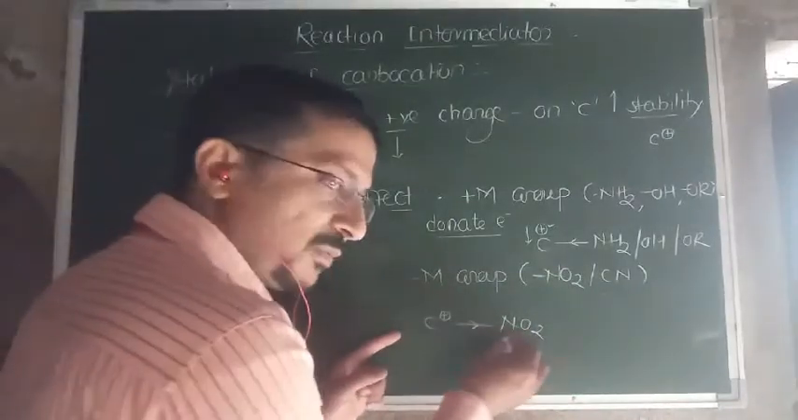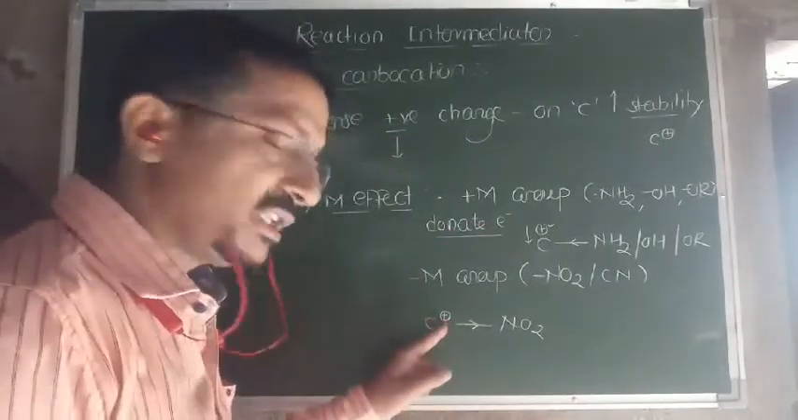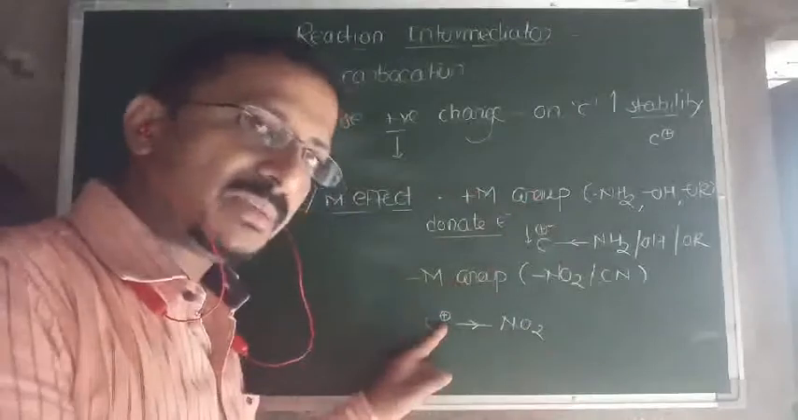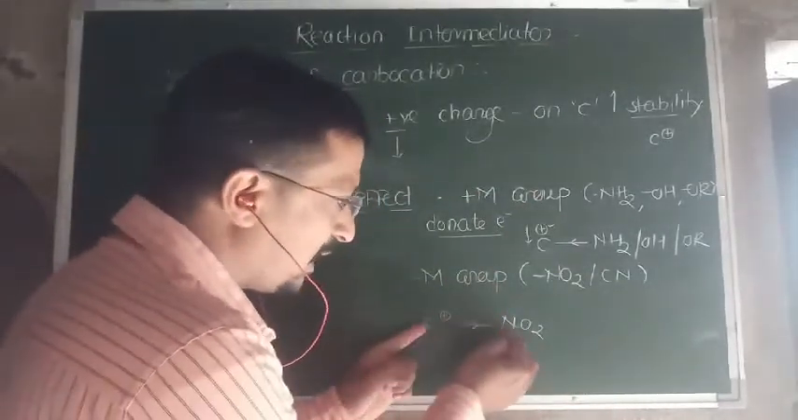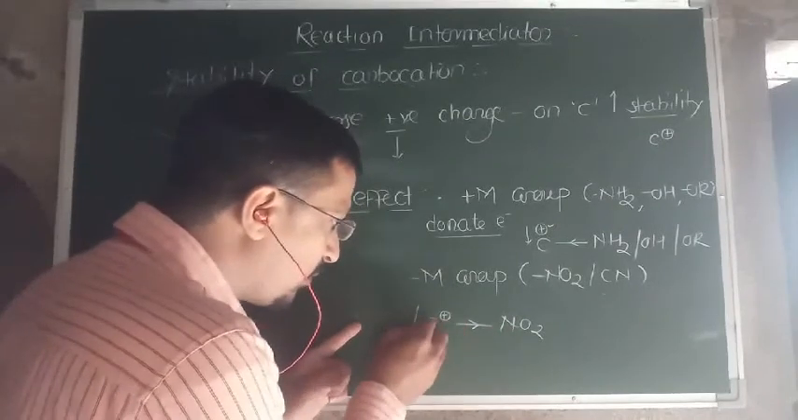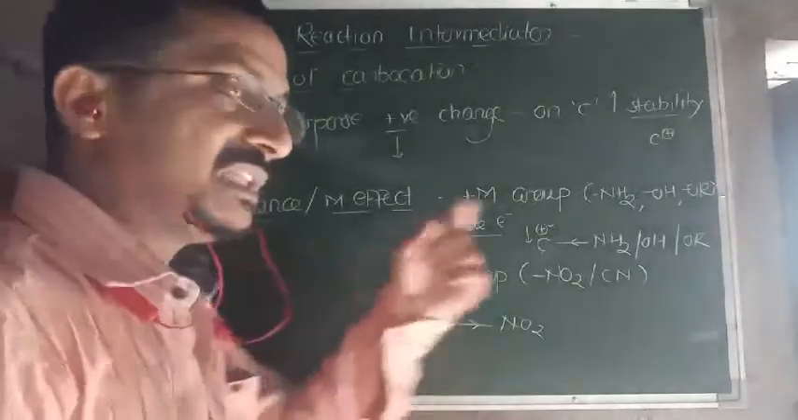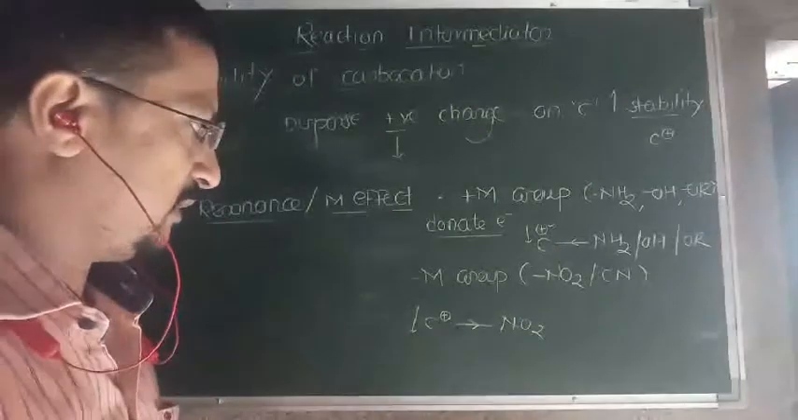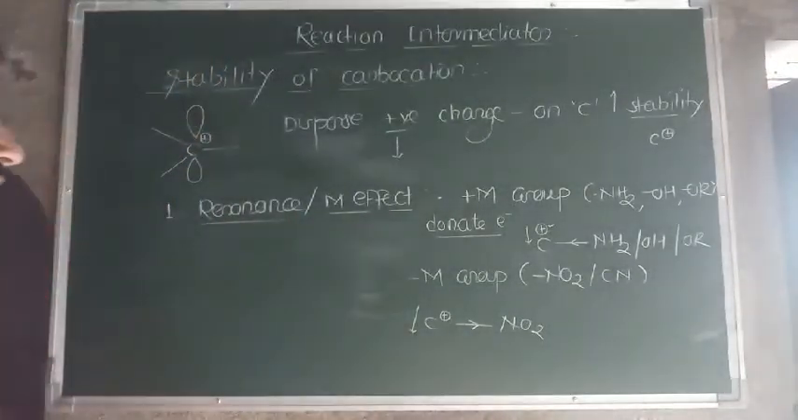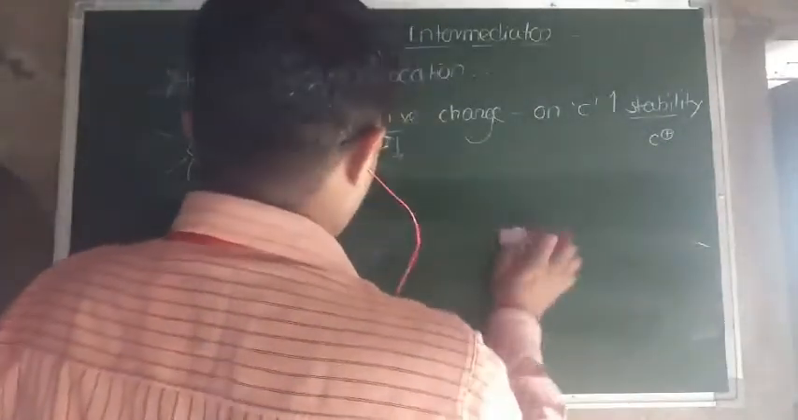So as it withdraws the electron from carbon, the carbon in the carbocation is initially positively charged, already electron deficient. By withdrawing the electrons between carbon and NO2, this carbocation becomes more and more electron deficient, and due to this its stability decreases. It is more unstable. So this is the resonance or M effect. Now the next factor we are going to discuss is hyperconjugation.